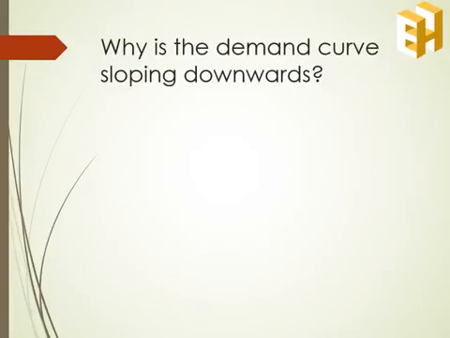After stating the assumptions, we need to understand the rationale behind the downward sloping demand curve. First is the law of diminishing marginal utility. The law states that with every successive increase in the consumption of the commodity, the marginal utility derived from it decreases. Also, the consumers are willing to pay a price for the commodity equivalent to its marginal utility. So with every increase in quantity consumed, the marginal utility decreases and so does the price.